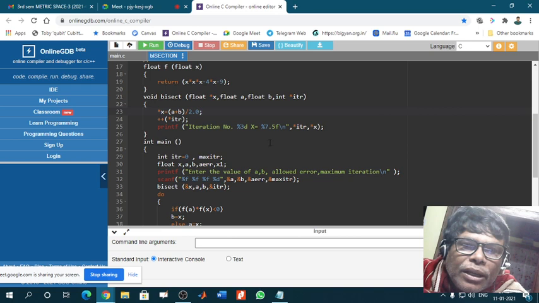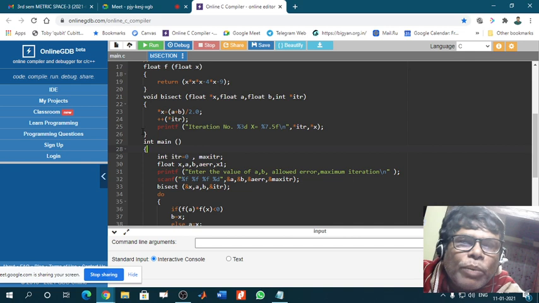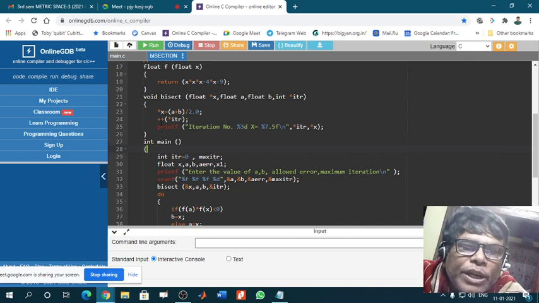Okay, and this bisect will return some comment. That comment must be written in the printf format. You see this printf format is somewhat different.